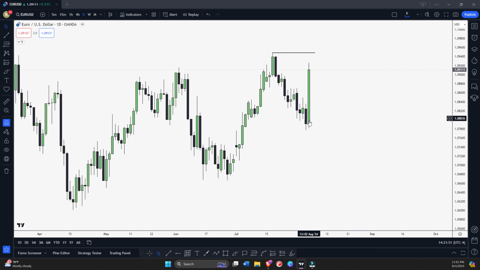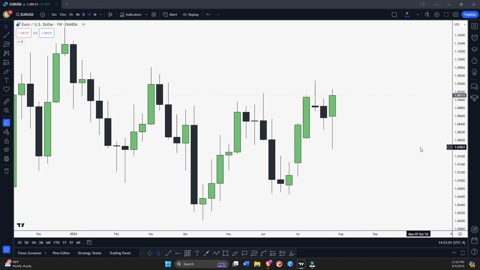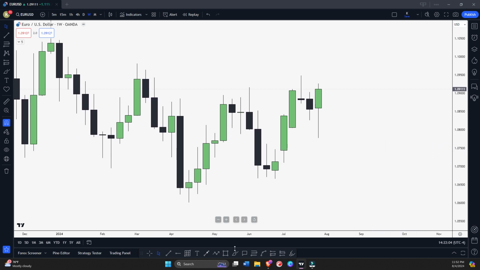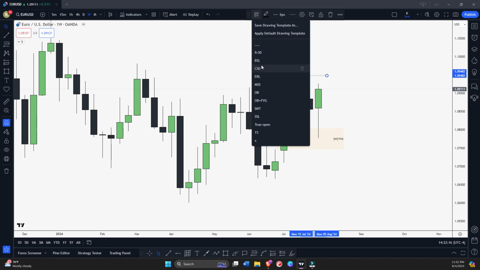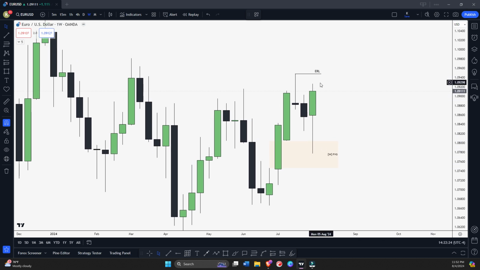Last week Friday we had very high momentum because of NFP. So we will start with weekly time frame by the way. Okay, so let me delete. So same thing here also. You can see we have this bullish fair value gap from where we are bouncing right now. Right, you can see weekly bullish fair value gap, and this is our external range target basically, right? Always ERL, yeah. So a very strong momentum, still looking for continuation to the upside. So let's see daily time frame.